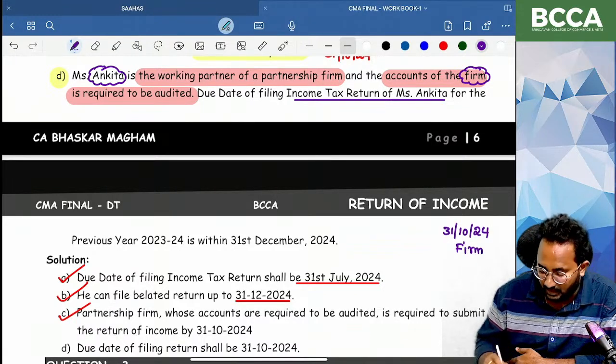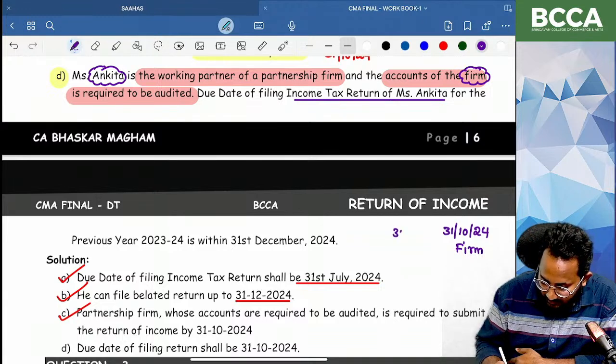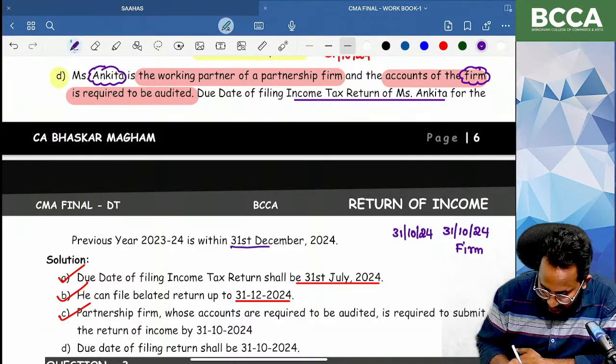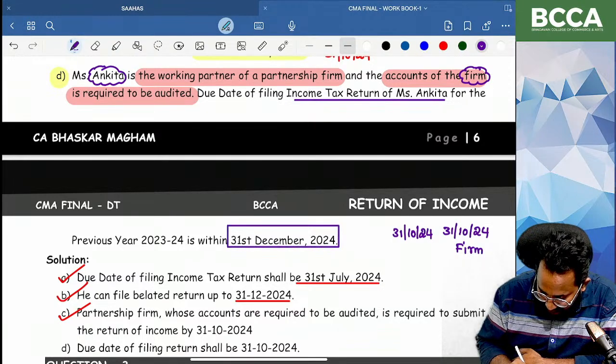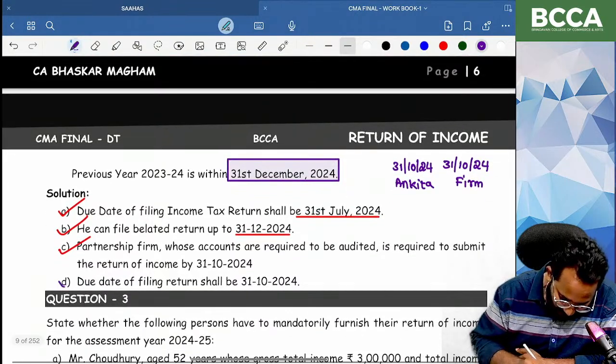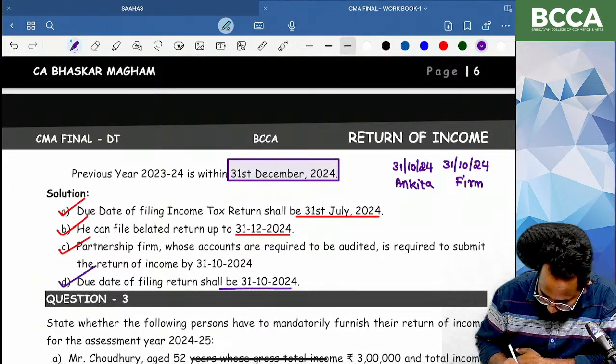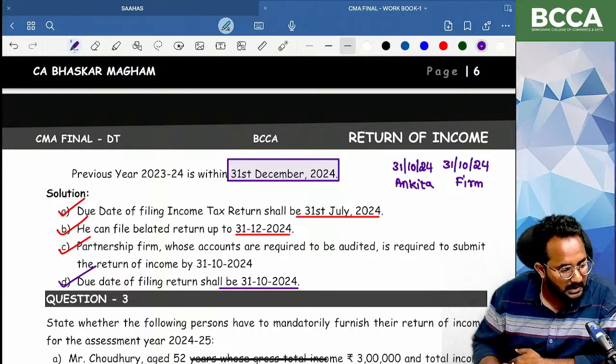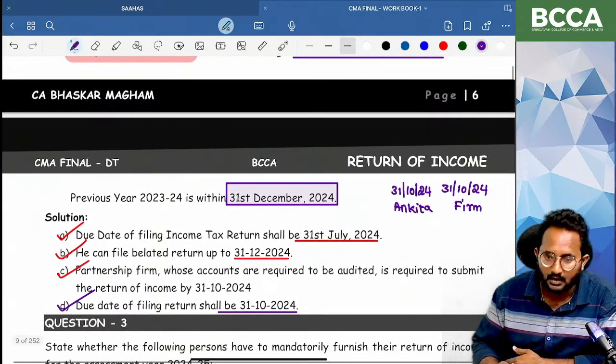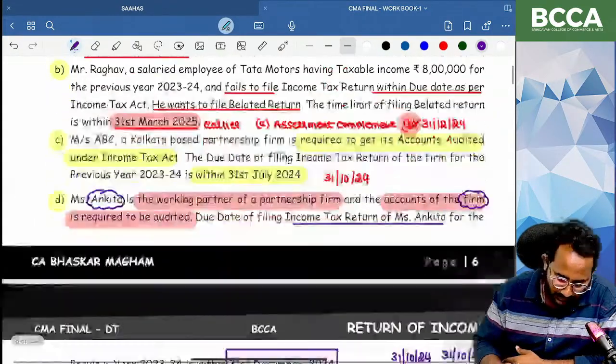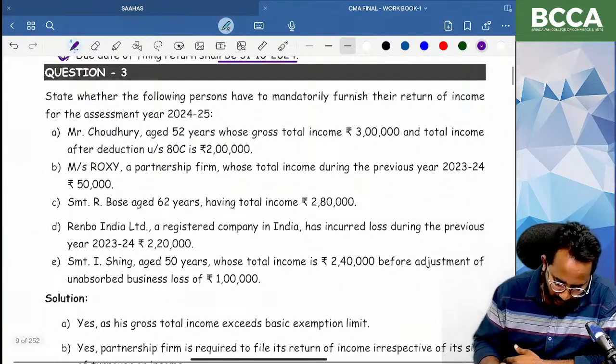31st October. The same date is applicable for whom? Partners also. But in this question they have given that Ankita's due date for filing of return of income is 31st December. Is the statement correct or incorrect? Incorrect. The due date for filing of return of income for Ankita also is 31st October of the assessment year, that is 24. Are you clear with this? Next, question number 3.